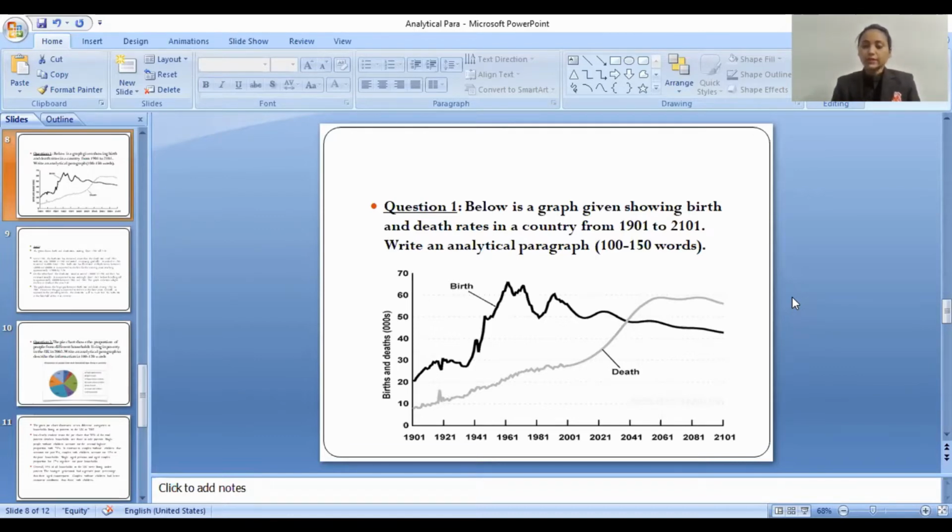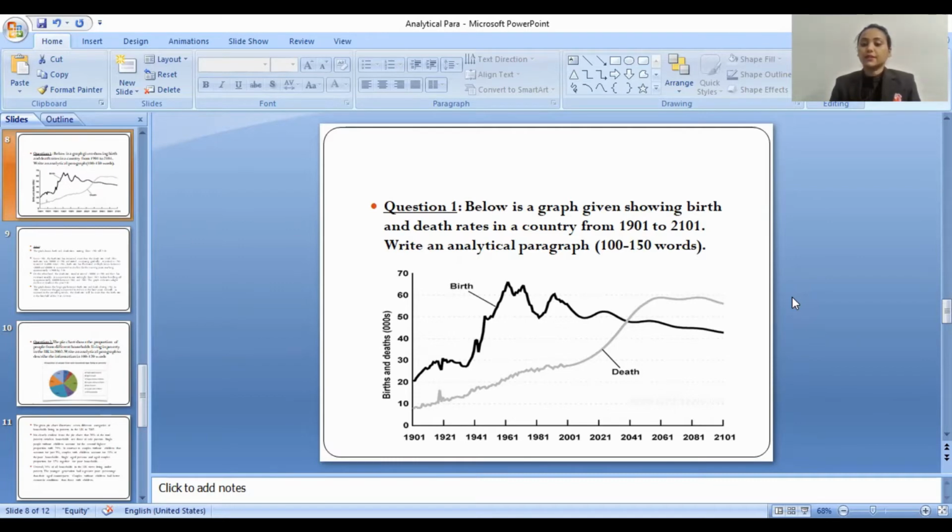shows the birth rate and the Y line shows the death rate. So in other words, we can say that the dark black line shows the birth rates and the light gray or bluish color line shows the death rate. So here we will see the various years given in the graph as well as the birth and death throughout the year. So first, as we have seen, three main things are quite important. First is introduction, second is the body, and third is the conclusion.